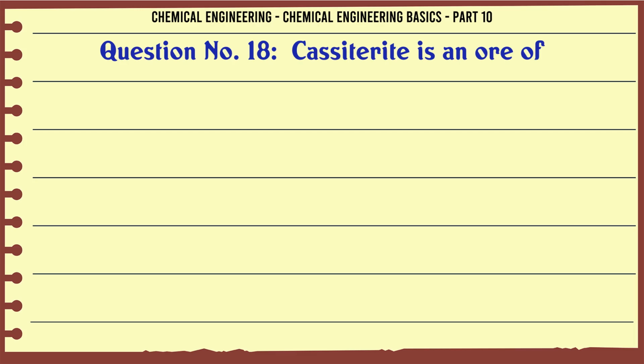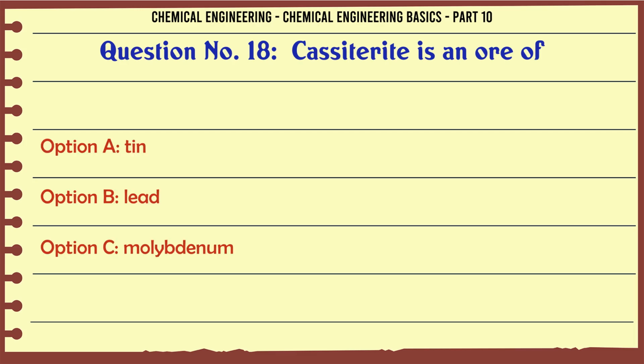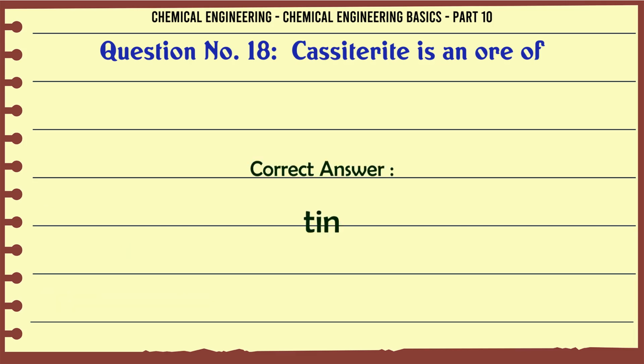Cassiterite is an ore of A. Tin. B. Lead. C. Molybdenum. D. Chromium. The correct answer is tin.